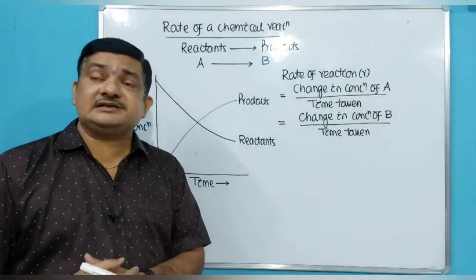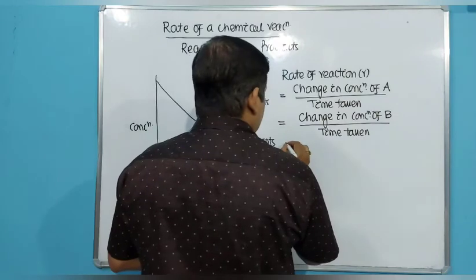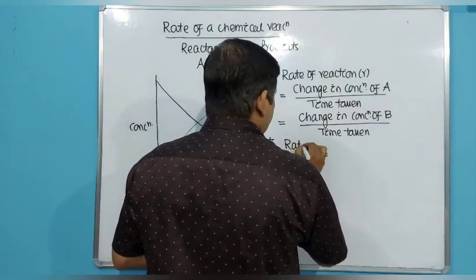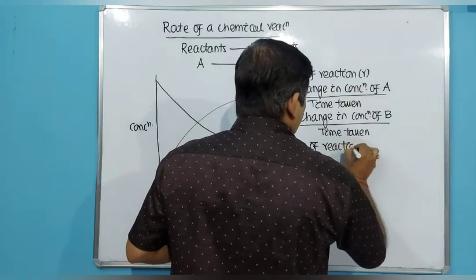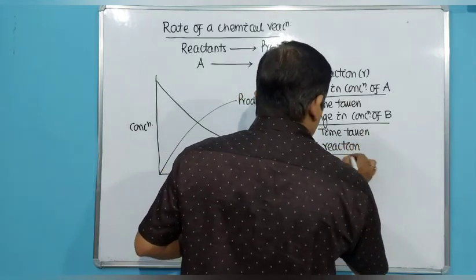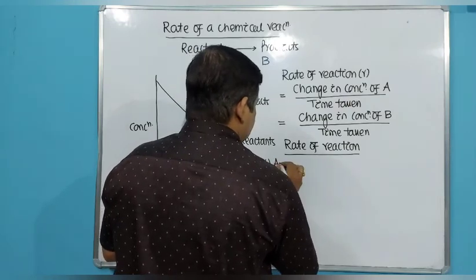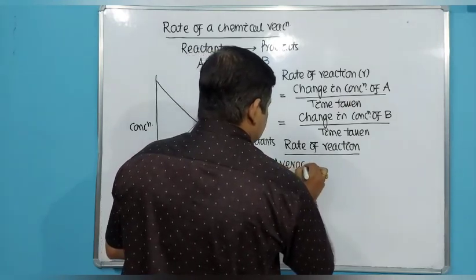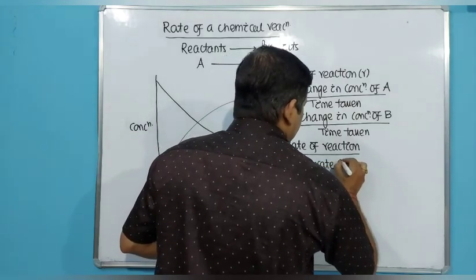Then how many types of rates are there? Rate of a reaction is of two types. First one is called average rate of reaction, R bar.